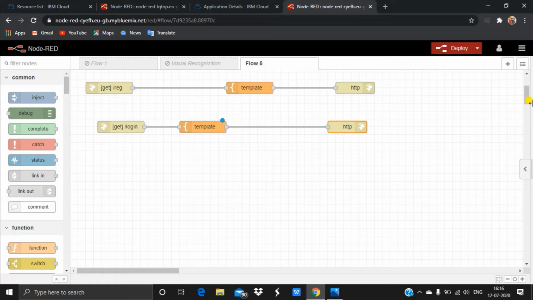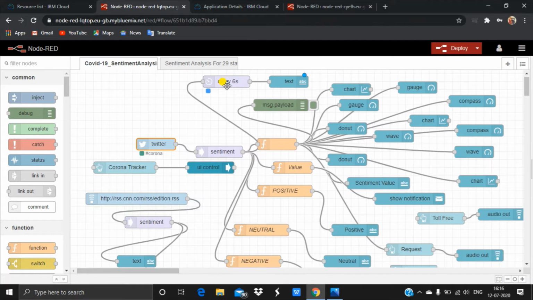I have created this flow in a separate account. I used 2 accounts here. One is mine and the other is my friend's account, my team member's account.